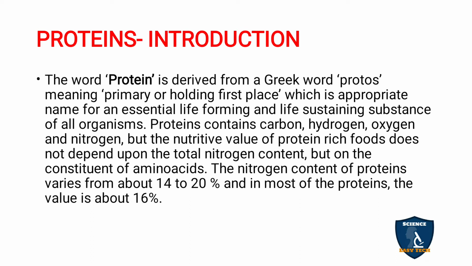Approximately, the nitrogen content of proteins varies from 14 to 20%, and in most proteins the average value is about 16% nitrogen. So protein is derived from the Greek word protos, which means primary or holding first place. Proteins contain carbon, hydrogen, oxygen as well as nitrogen. The structural and functional unit of protein is the amino acid.